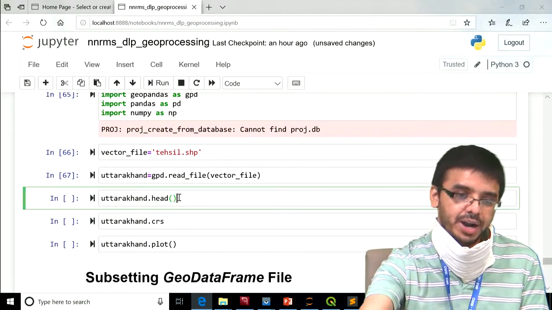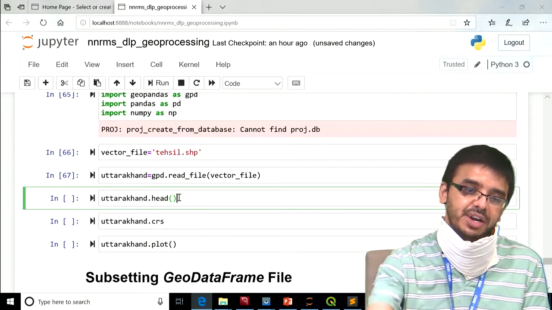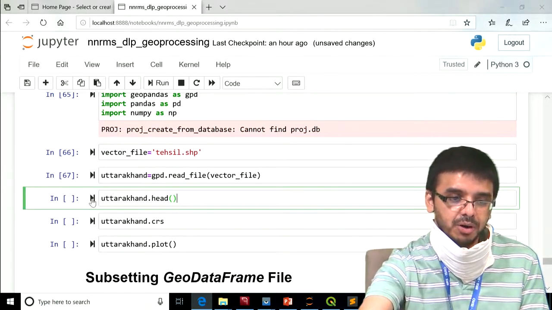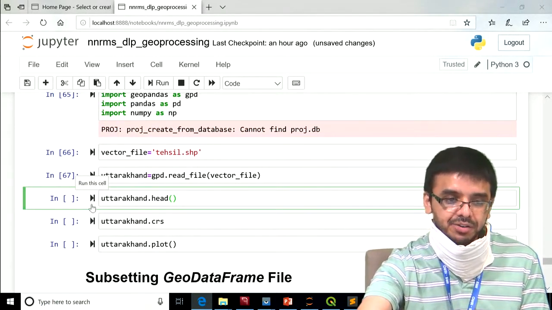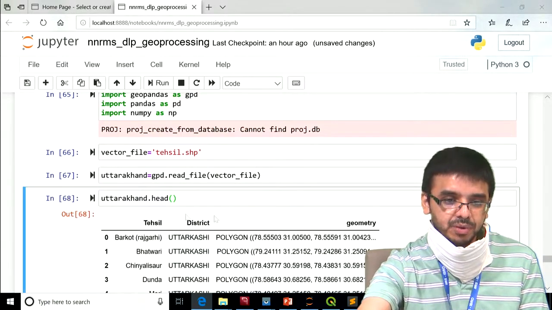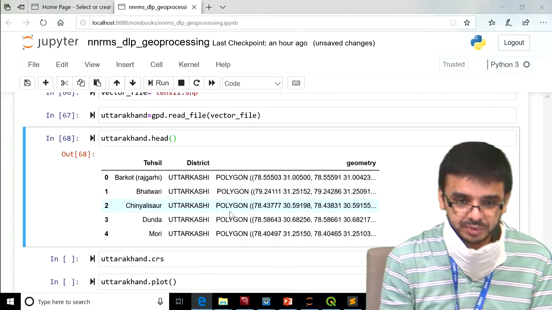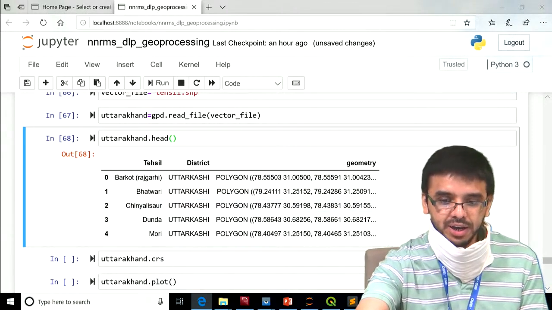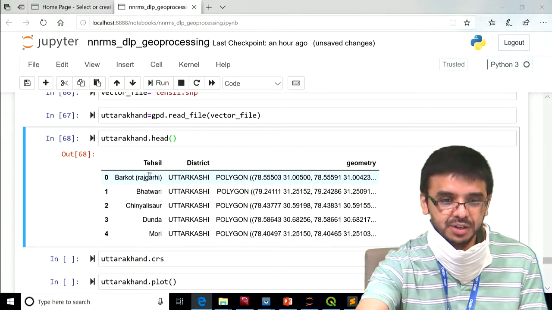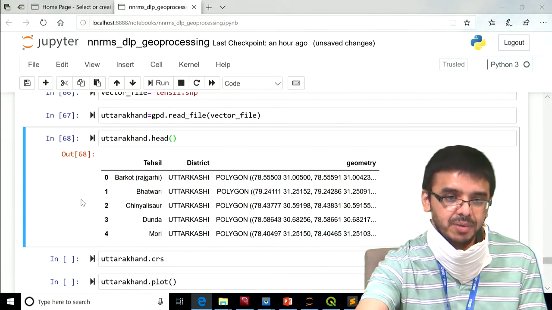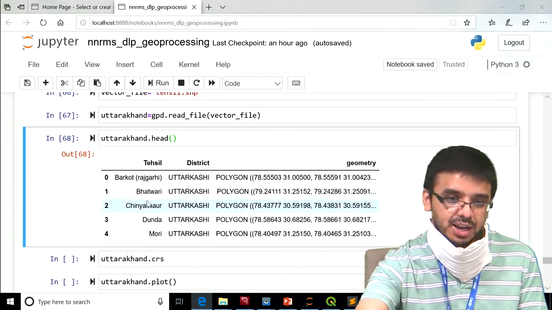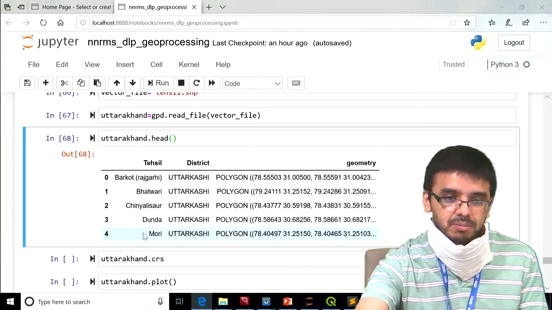Uttarakhand dot head will return the initial rows from our tabular GeoDataFrame. Here I showed you this is the full data frame. Tehsil is a column inside.